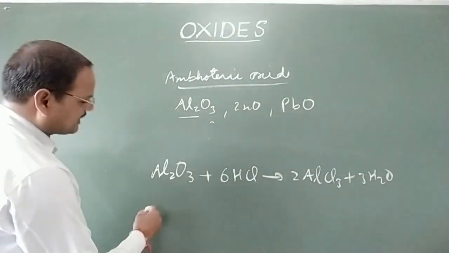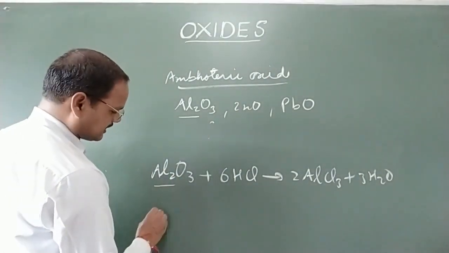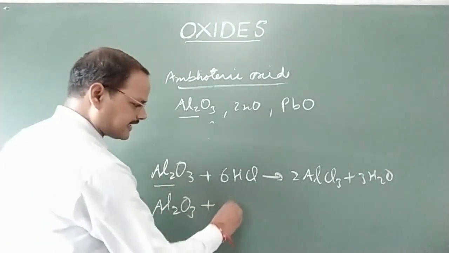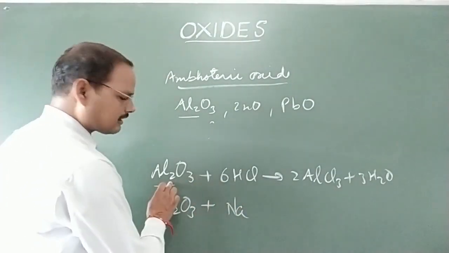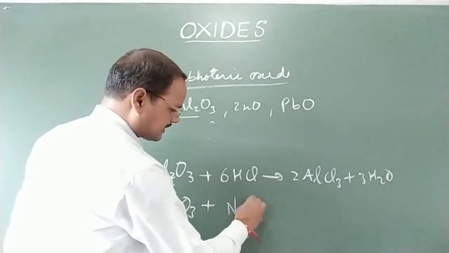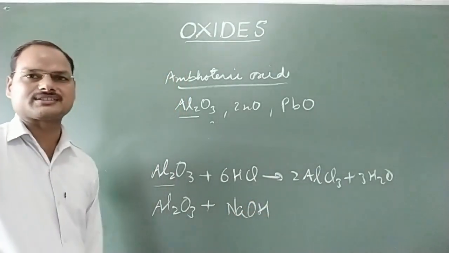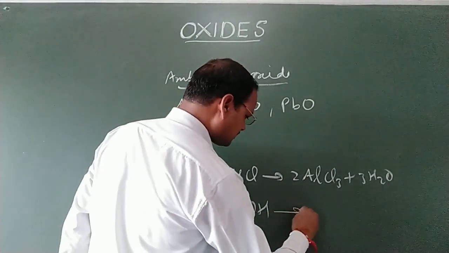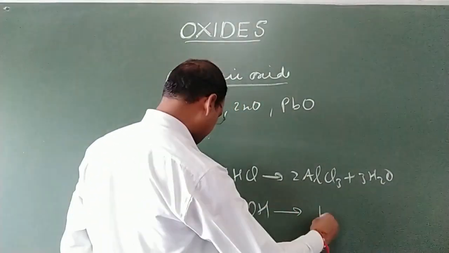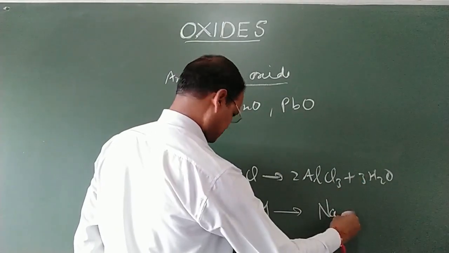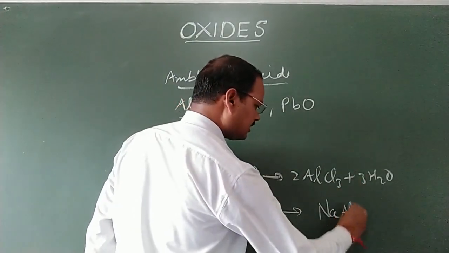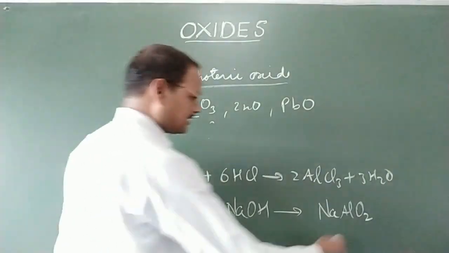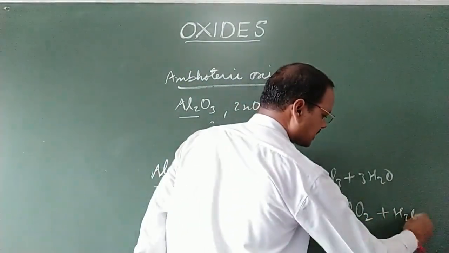Why? Because a strong acid is there, it means it acts as a base. Now, I am taking one base which can also react with aluminium oxide. I am taking here sodium hydroxide. Now, in this case, we will get salt and water. Salt will be NaAlO2, sodium meta-aluminate, and we will get water also here.